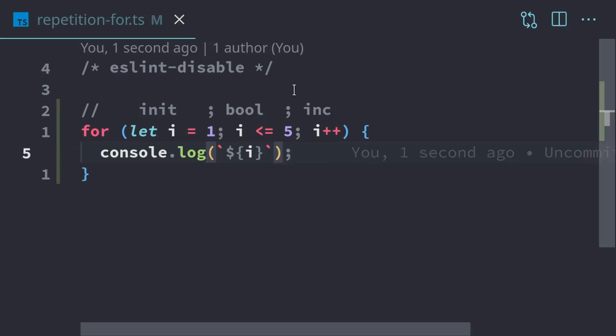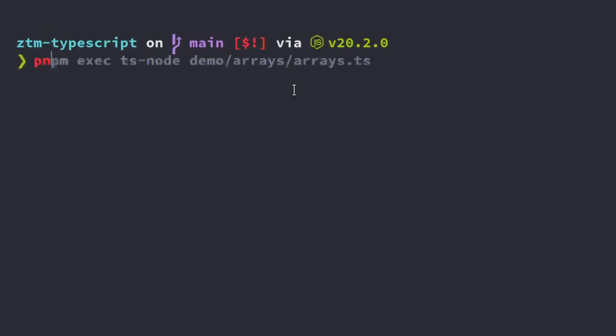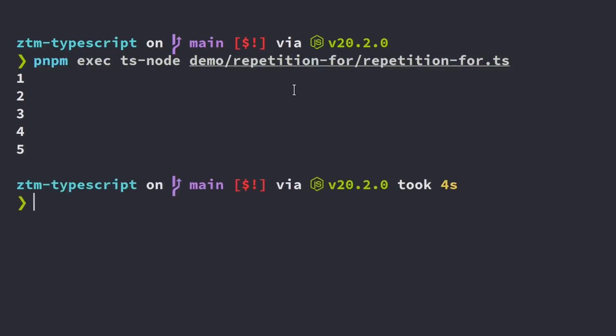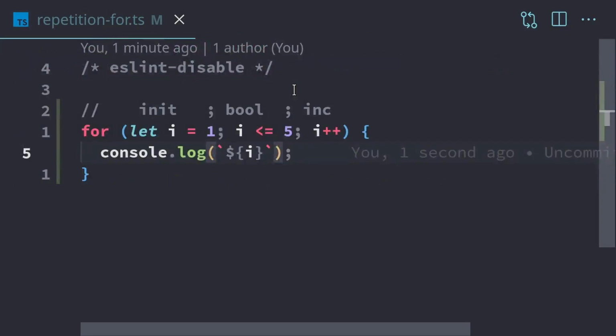So I just want to confirm this by hopping into a terminal. So we'll execute this. This will be repetition 4. And so there we go. So we have 1, 2, 3, 4, and 5. Now we can also go backwards.